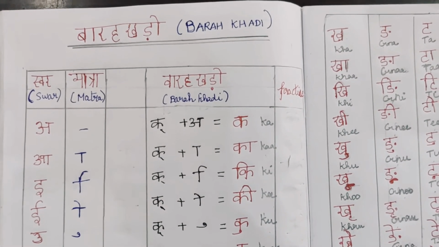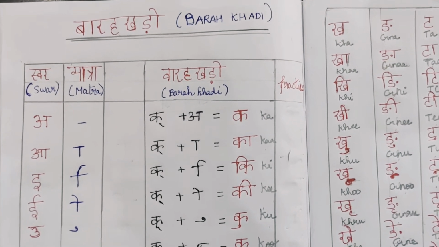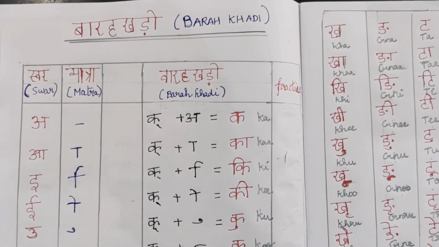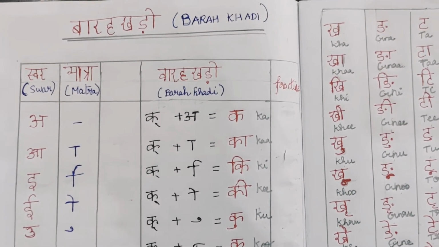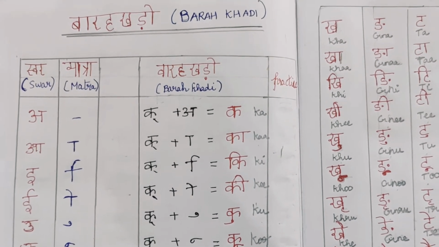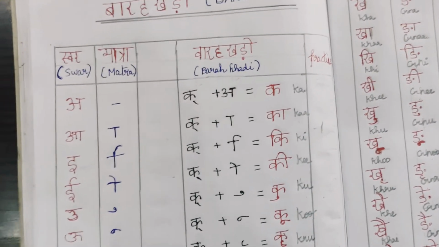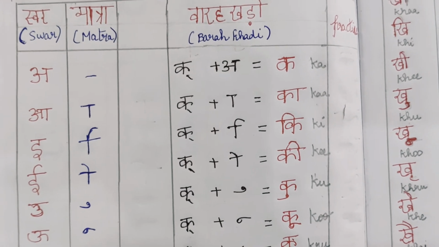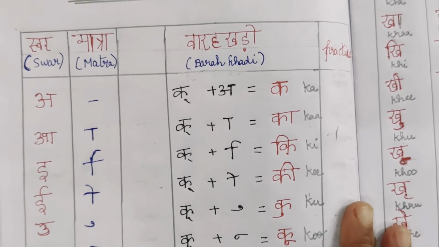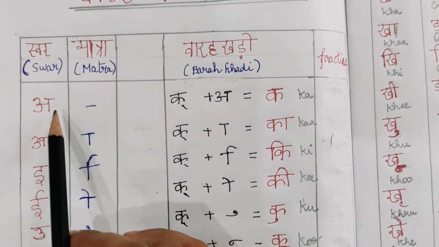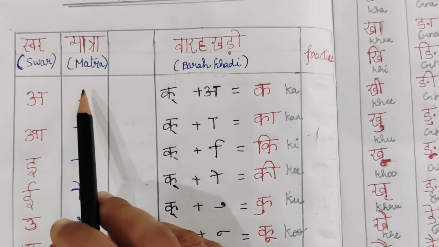So you have to be thorough with the swar and the vyanjan. If you have learnt the vyanjan alphabets and practice day by day, you will be getting all the Barakhadi letters. First I'll be teaching you swar letters. I have written the swar letters and the matra.